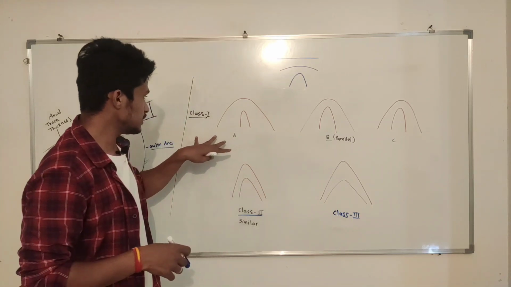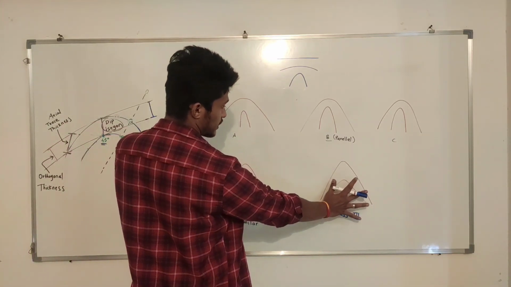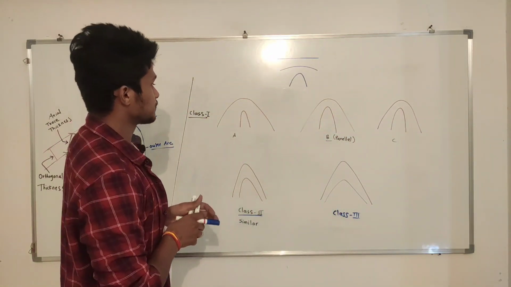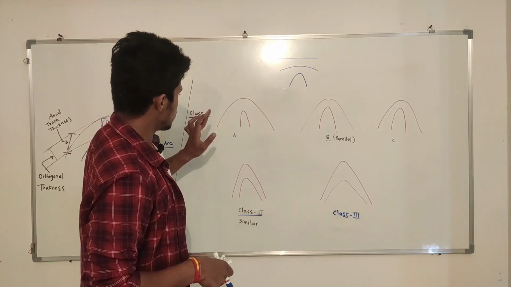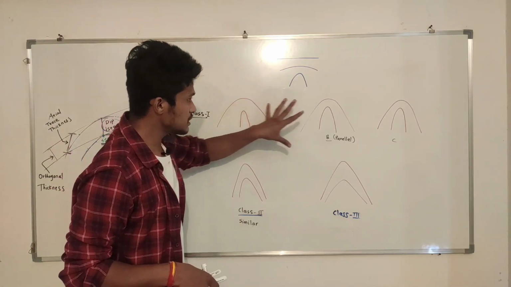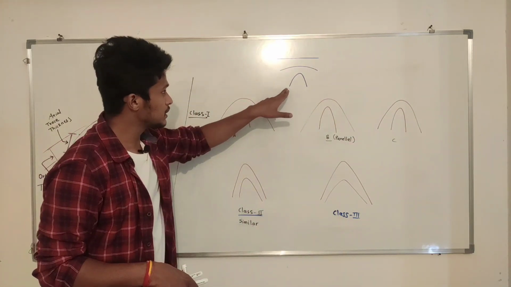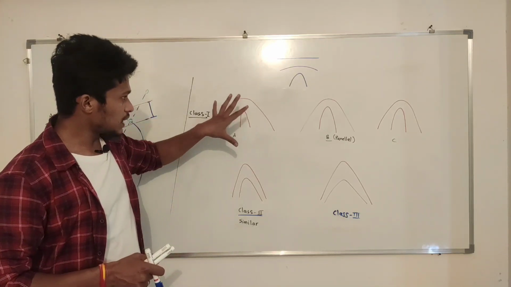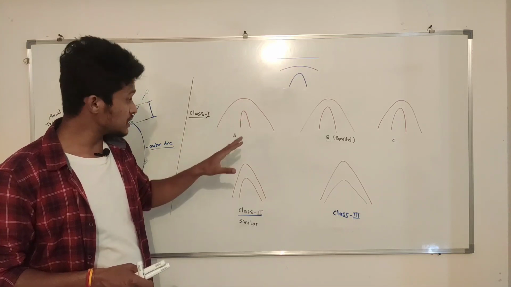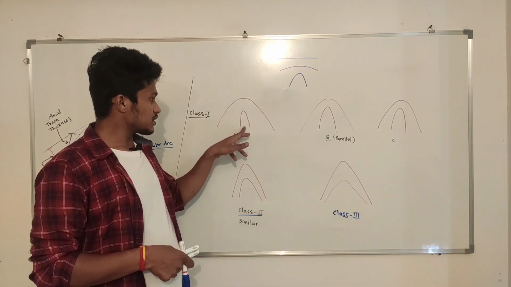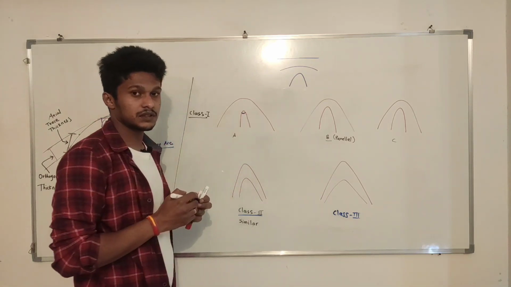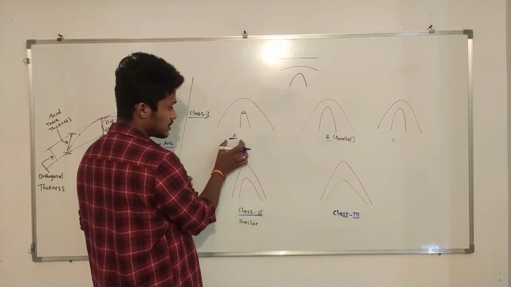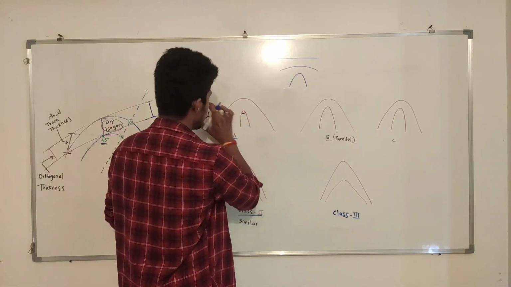Now see in this diagram, don't look at these two diagrams. Just consider class 1. These 3 diagrams you have to consider right now. We can see the curvature of the inner arc in these 3 diagrams is more. So whenever in the fold the outer arc has less curvature than the inner arc, you can see this is strongly curved, curvature is very high. This is class 1A fold, class 1B, class 1C.